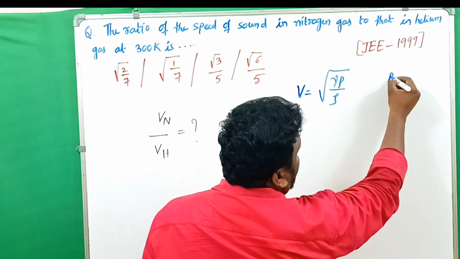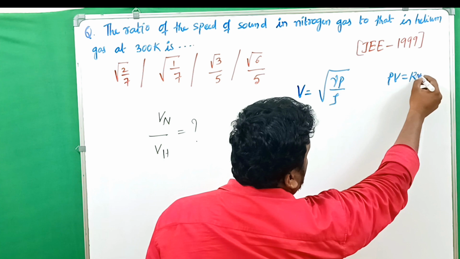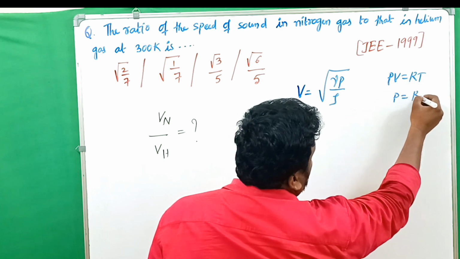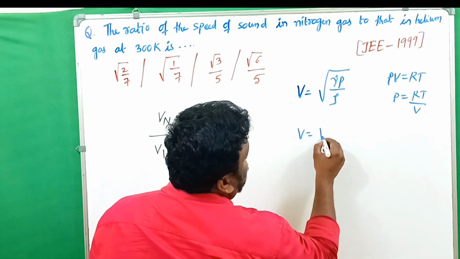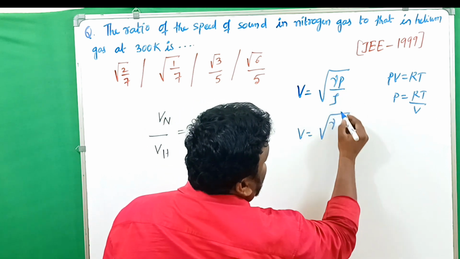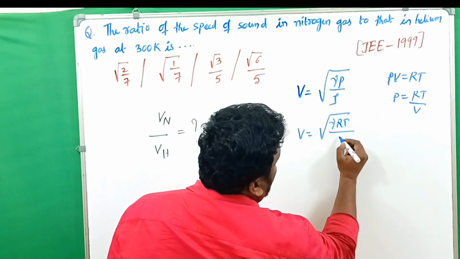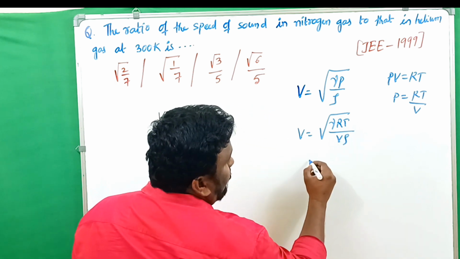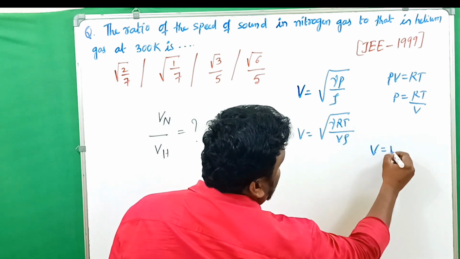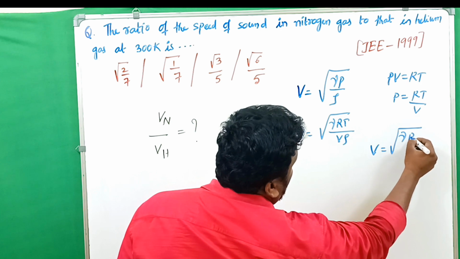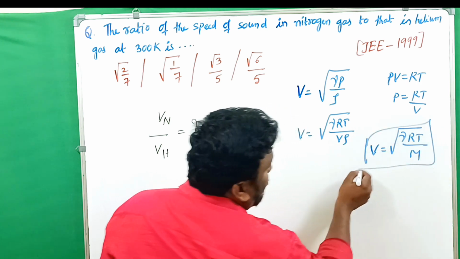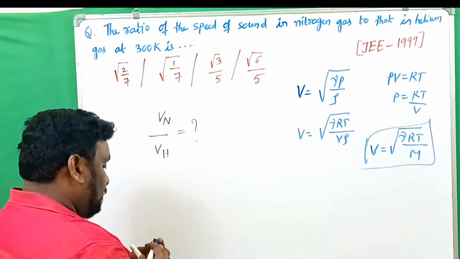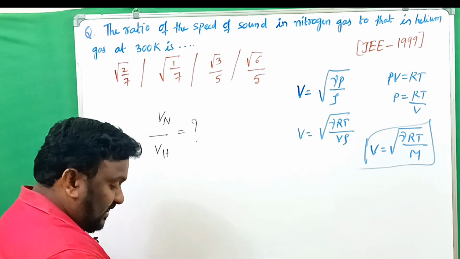Already what we know, PV is equals to RT. From that P is equals to what, right? RT by V we can write. And V is equals to gamma RT by V into rho. Then what, right here? V is equals to under root of gamma RT by M. This is the formula we are going to use. Clear?